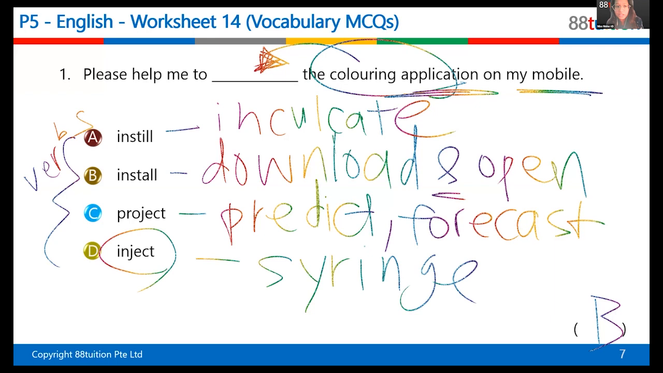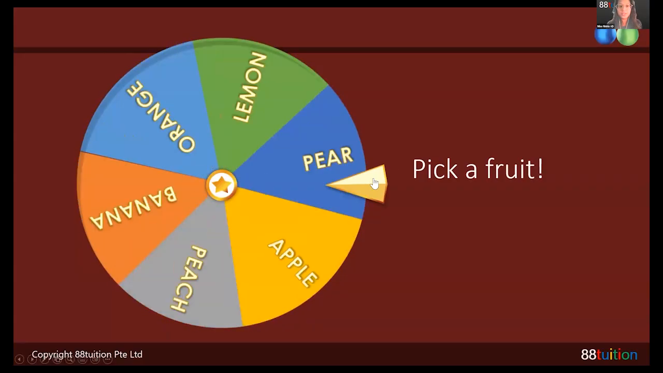That's going to be very weird. Can you imagine if you can open up an app in your body? That's going to be so weird. So it cannot be inject, it cannot be project as well. You can't project something. So it has to be install. Good. Well done. Thank you, Ziren. Now tell me when to stop, Ziren.